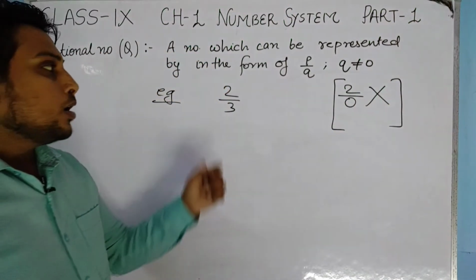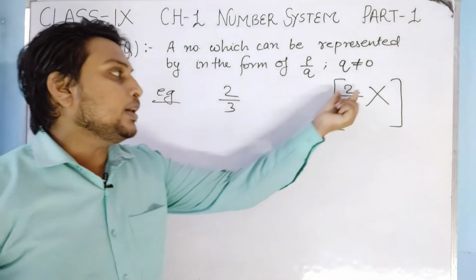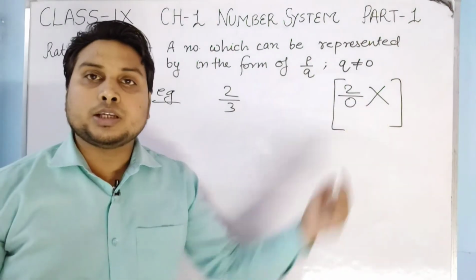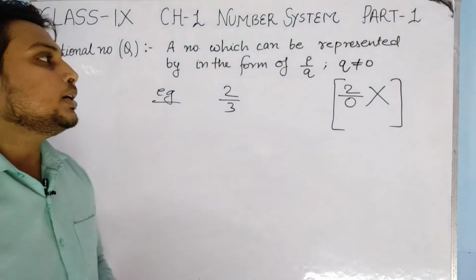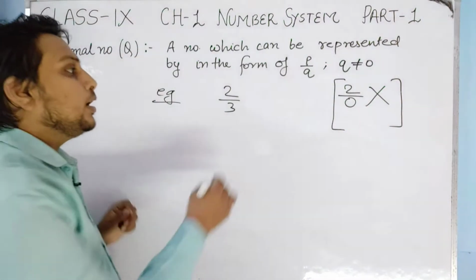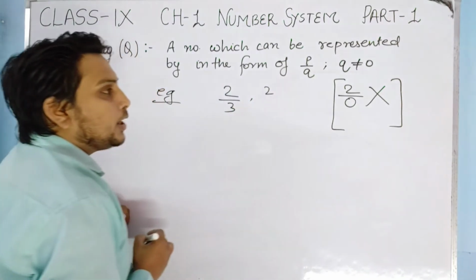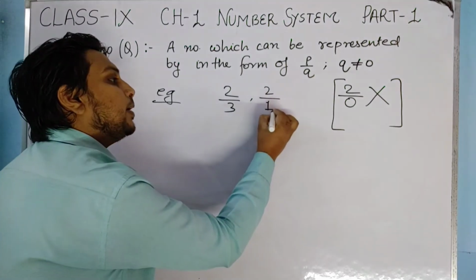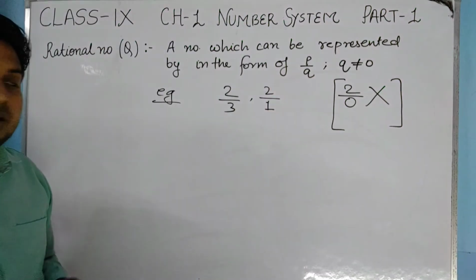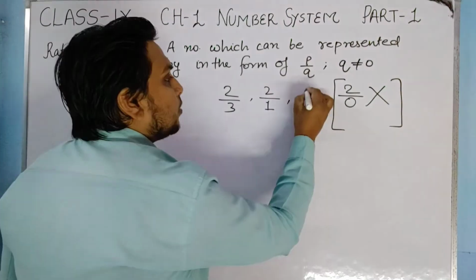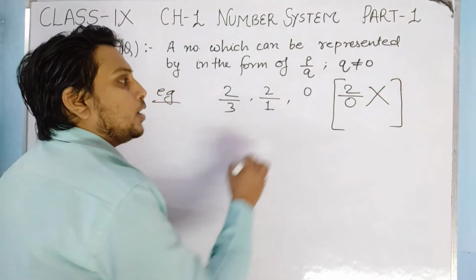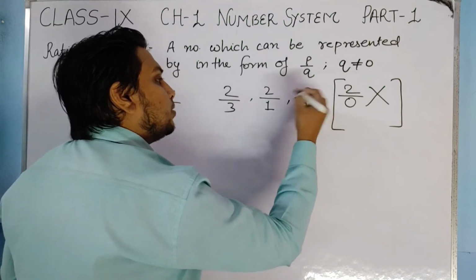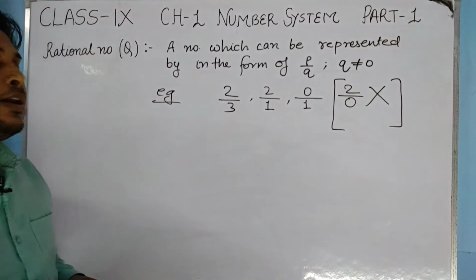So all the numbers which can be represented in the form of P by Q, where Q is not equal to 0, are known as rational numbers. Is 2 rational or not? 2 is also a rational number because you can represent it as 2 upon 1. Is 0 a rational number? 0 is a rational number because you can represent it as 0 upon 1 or 0 upon 2. The resultant value will be 0.